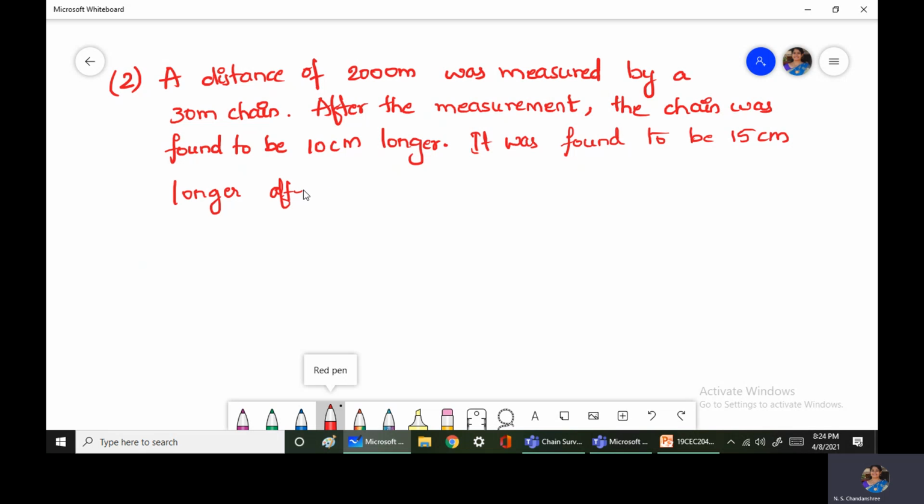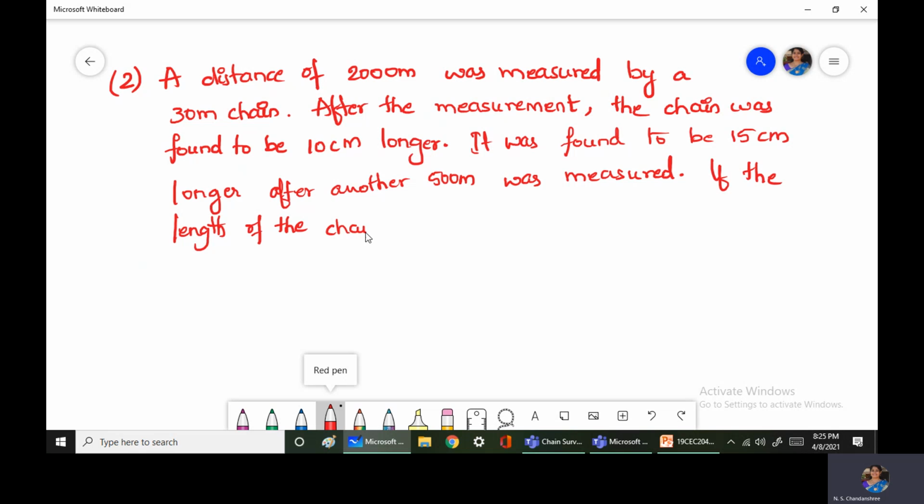After another 500 meter was measured, if the length of the chain was correct before the measurement, determine the exact length of whole measurement.